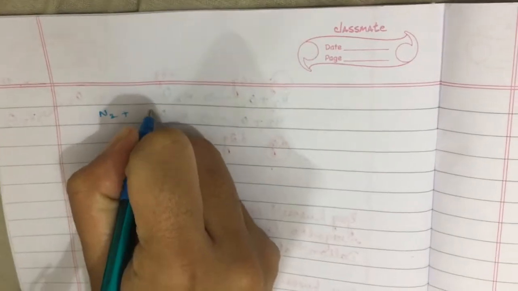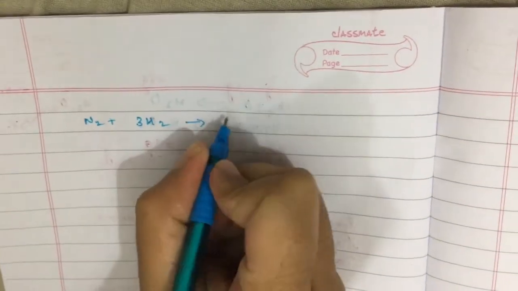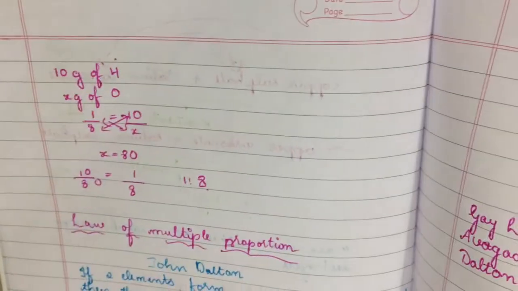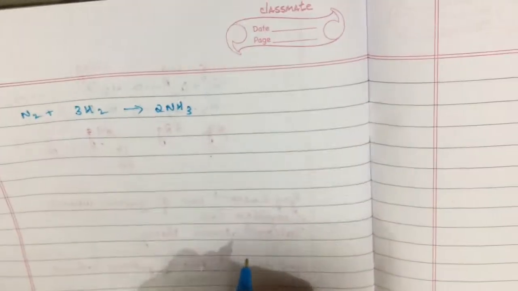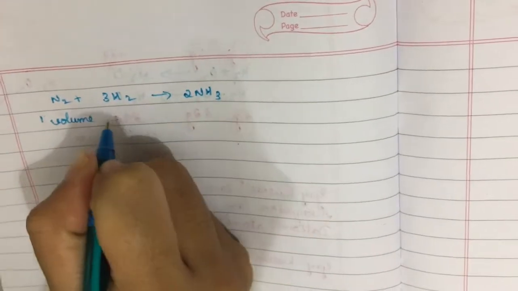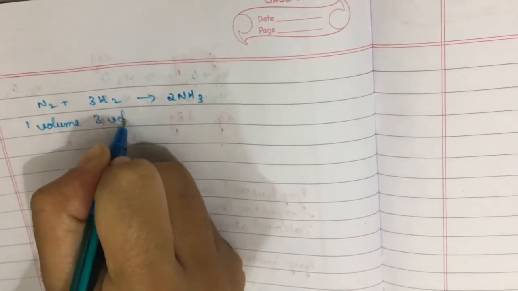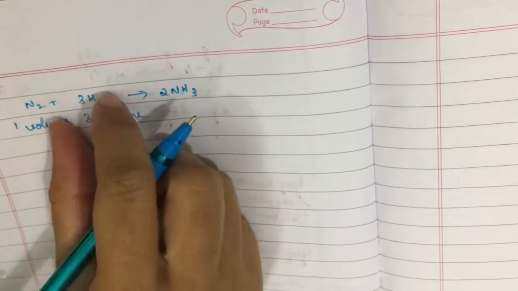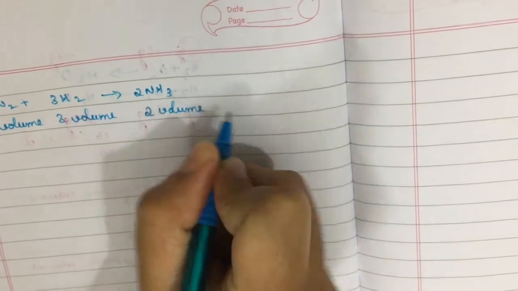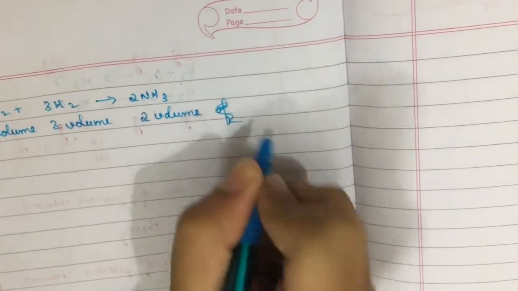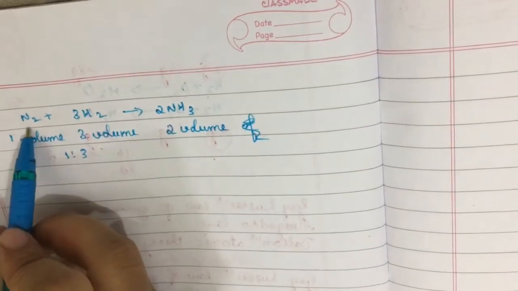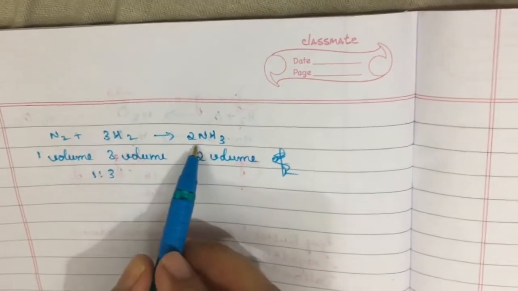N2 plus 3H2 gives 2NH3. This is the formation of ammonia, and for the formation of ammonia, one molecule or one volume of nitrogen reacts with 3 volumes of hydrogen to form 2 volumes of ammonia. And so here the ratio is 1:3. That is, 1 volume of nitrogen reacts with 3 volumes of hydrogen to form 2 volumes of ammonia.